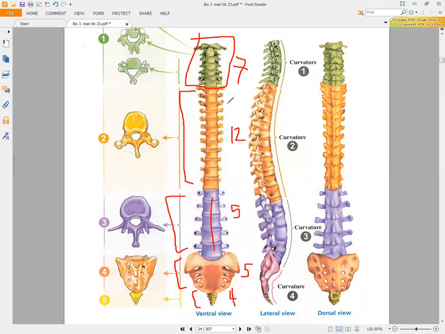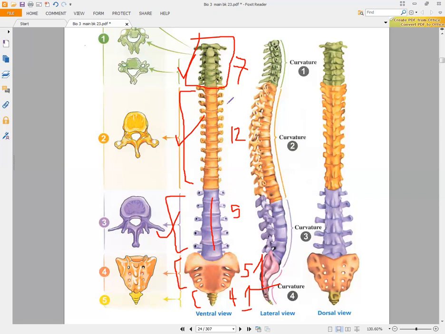Because each vertebra is articulated with another one in the cervical, the thoracic, and the lumbar regions. So you will have 7 vertebrae with 7 bones, 12 vertebrae with 12 bones, 5 vertebrae with 5 bones. But here we will have 5 vertebrae with only 1 bone, because they are attached to each other. So here we have fused vertebrae, not articulated vertebrae. And after that, we have 4 coccygeal vertebrae that represent only 1 bone.